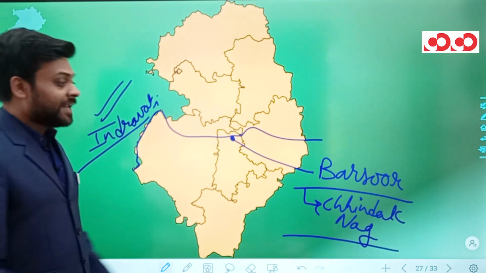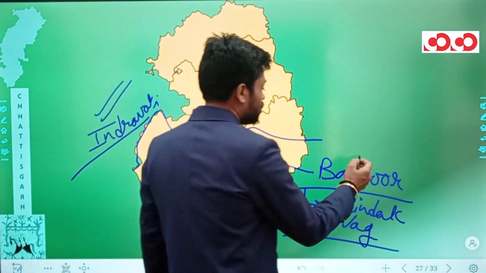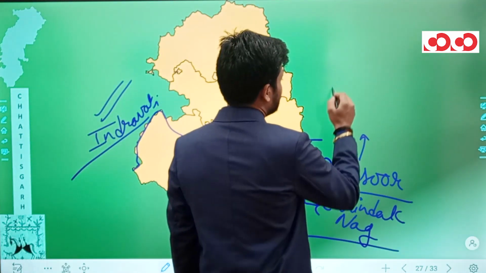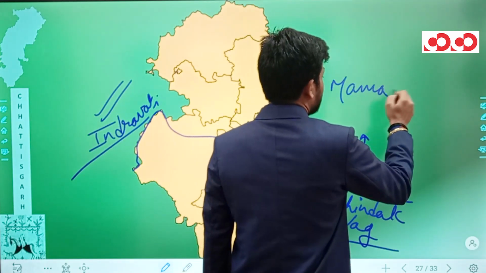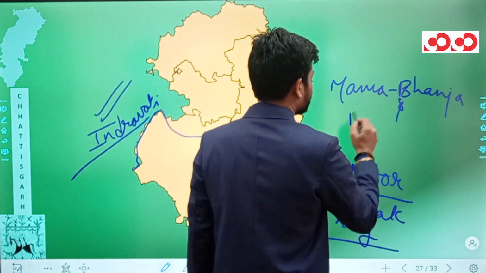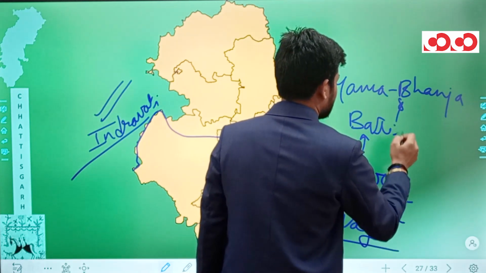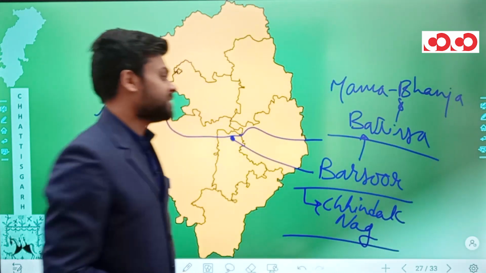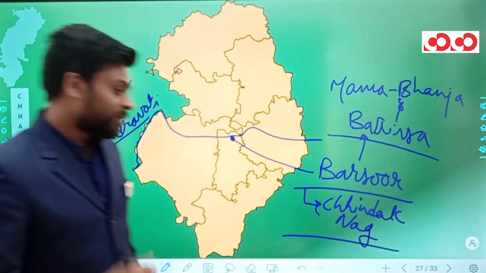Let me tell you, there are many famous temples in Barsur. Two of them are Mama Bhanja temple and Battisa temple.